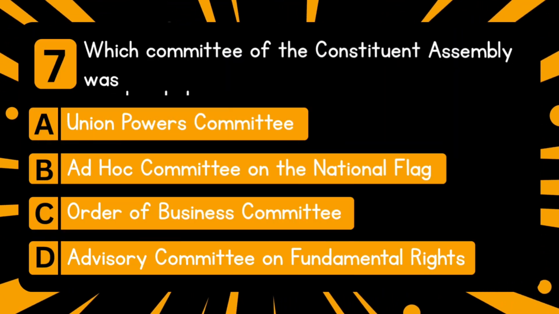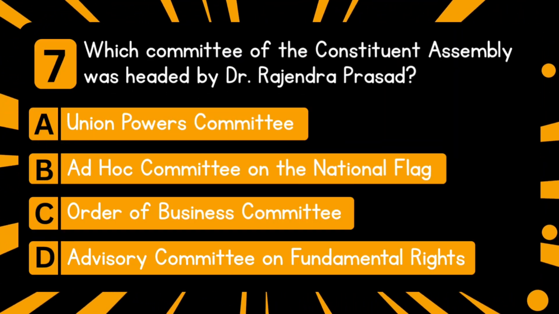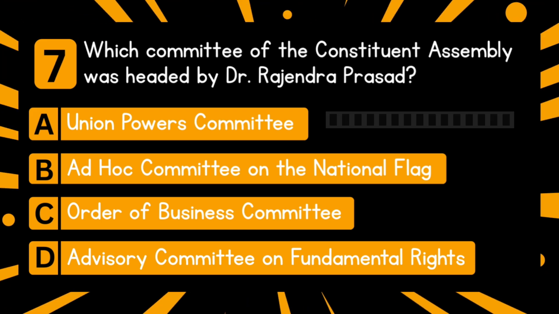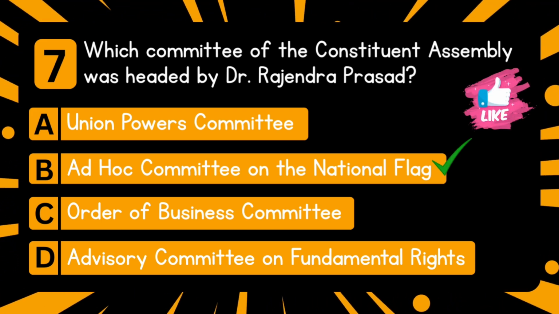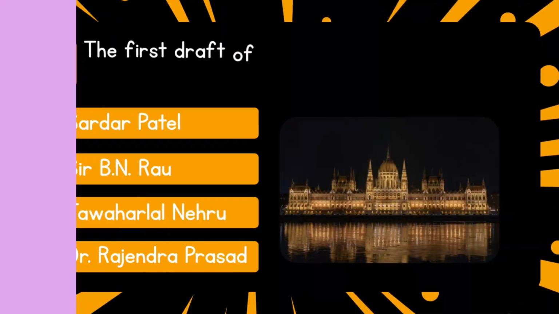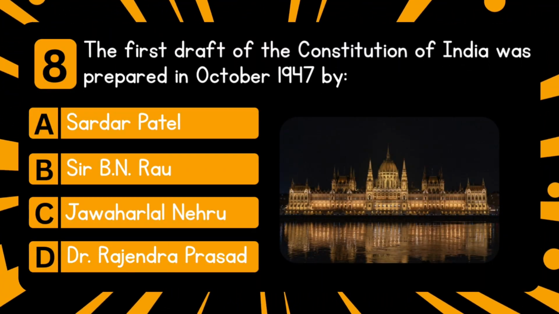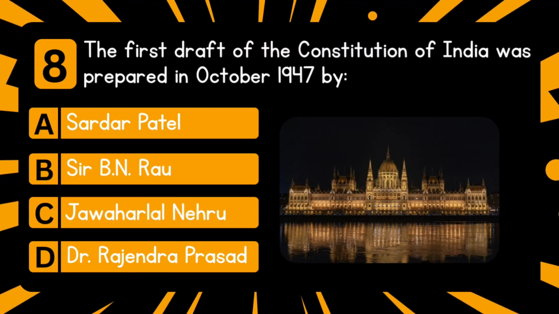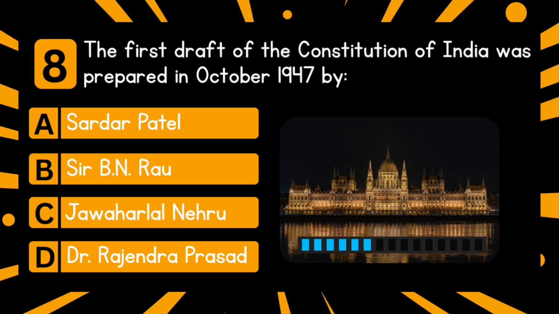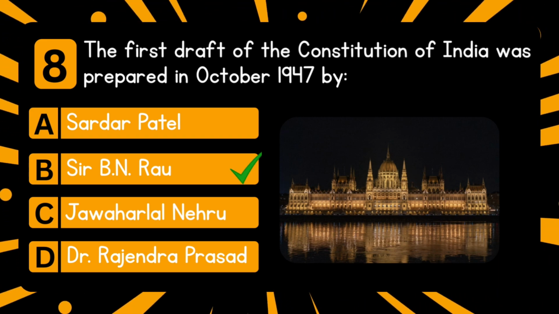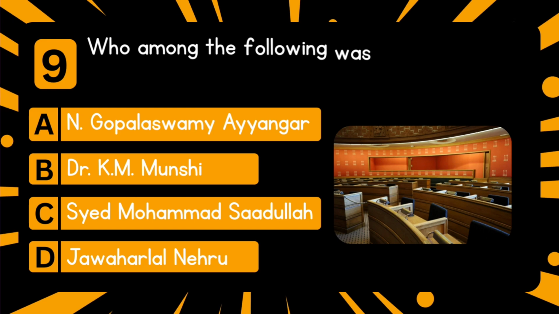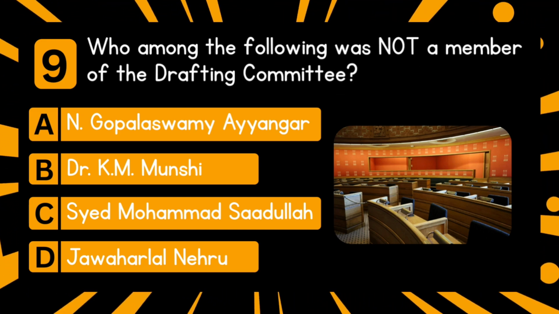Next question. Which committee of the Constituent Assembly was headed by Dr. Rajendra Prasad? Answer is Ad Hoc Committee on the National Flag. Next question. The first draft of the Constitution of India was prepared in October 1947 by. Answer is Sir B.N. Rao. Next question. Who among the following was not a member of the drafting committee?